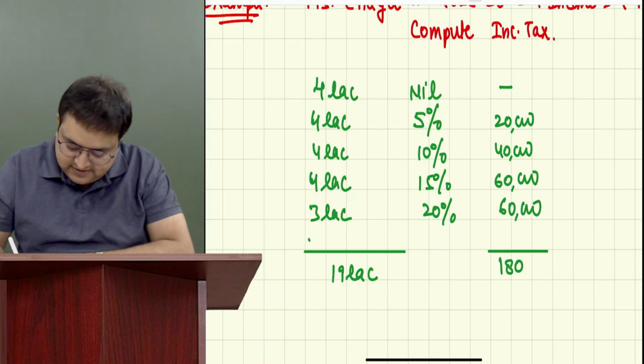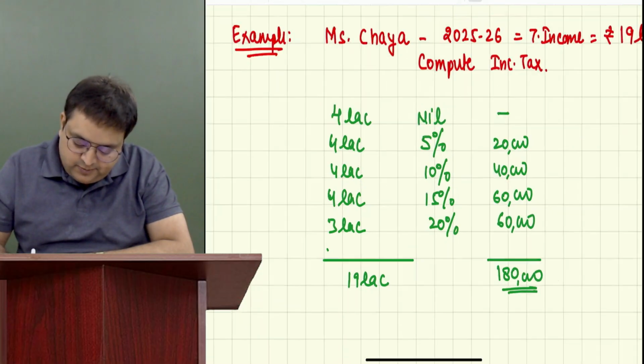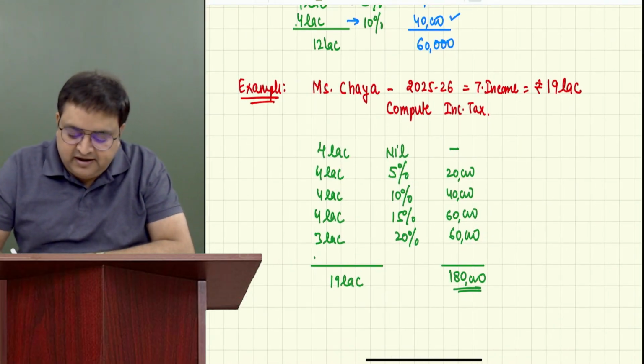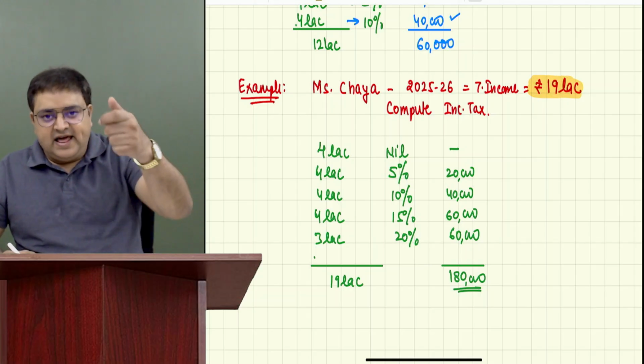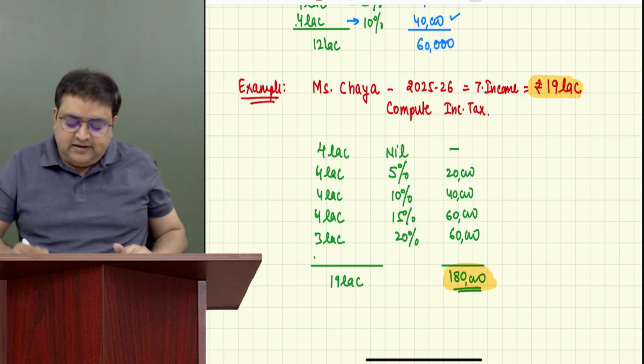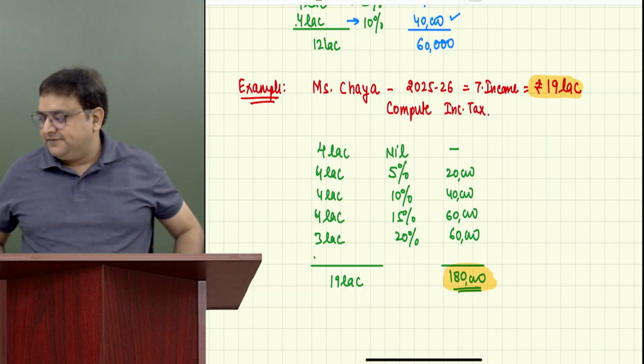Lakshita has given this answer to me. What can we interpret? We can interpret that an individual who earns 19 lakh rupees has to pay 1,80,000 as taxes.